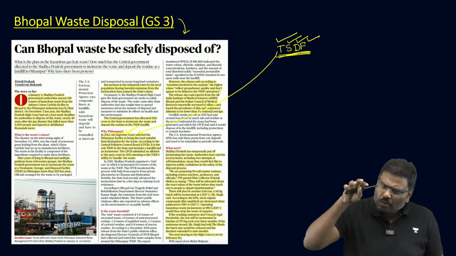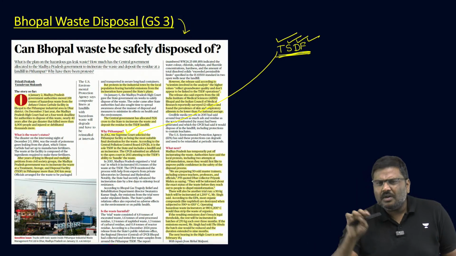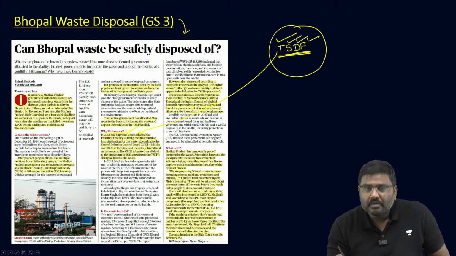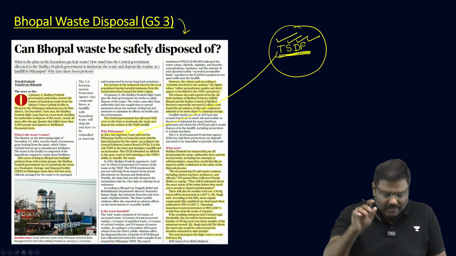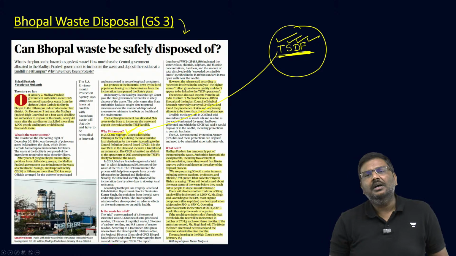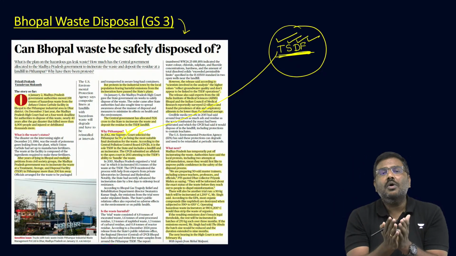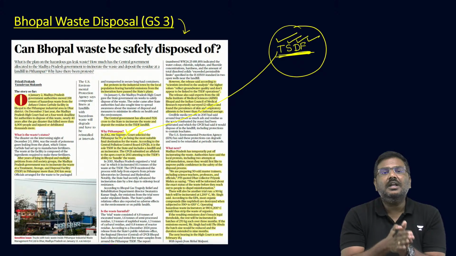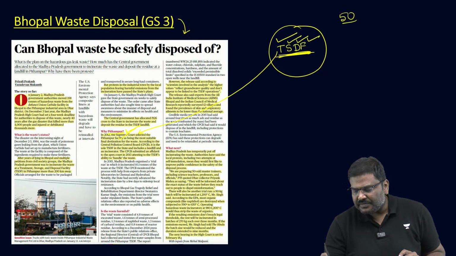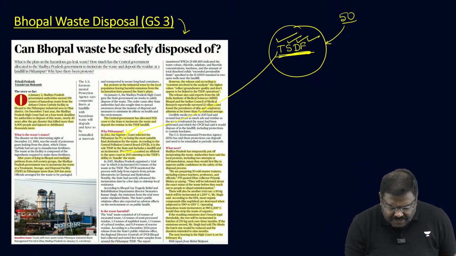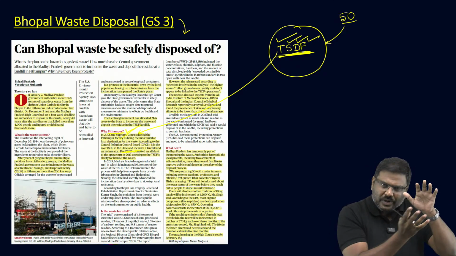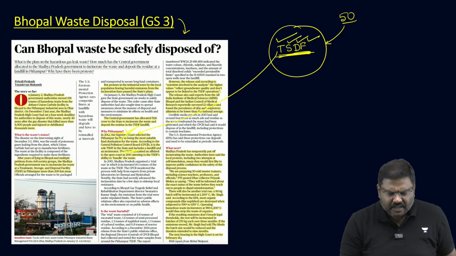And if you're wondering, sir, why only at Pithampur? Why not any other part of the state of Madhya Pradesh? This is the only TSDF present in Bhopal or in this particular region. Overall in India, according to the website of the Central Pollution Control Board, there are 50 TSDFs. But in the region, this is the only one. So the waste has been moved from the Union Carbide factory to the TSDF.